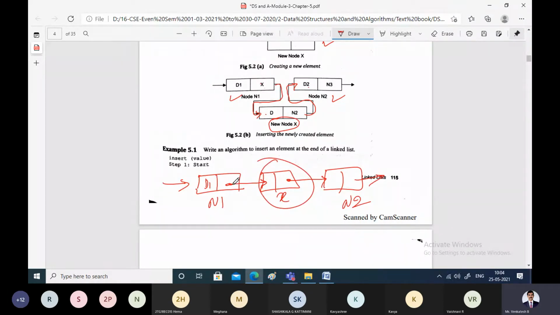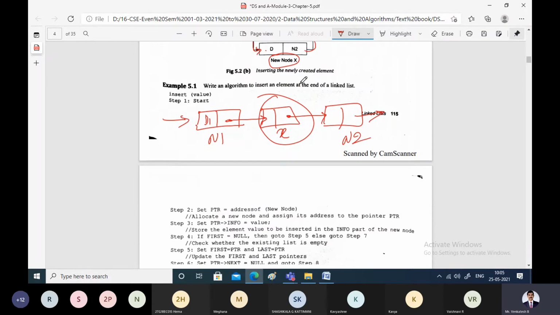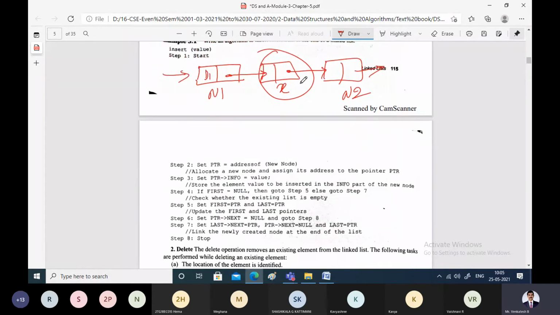What is the simple procedure? Just obtain the memory location for the new node, search the location where you want to insert the element, and change the pointers. That means wherever you find the location, the previous node should point to the new node and the pointer of the new node should point to the next node. That insertion you have to perform. So once we take the example, the things will be clear.